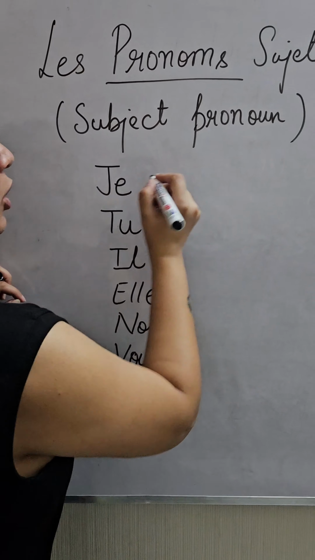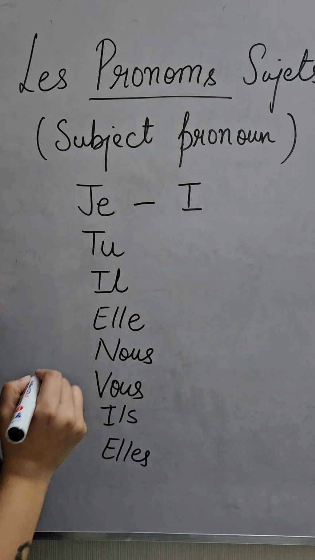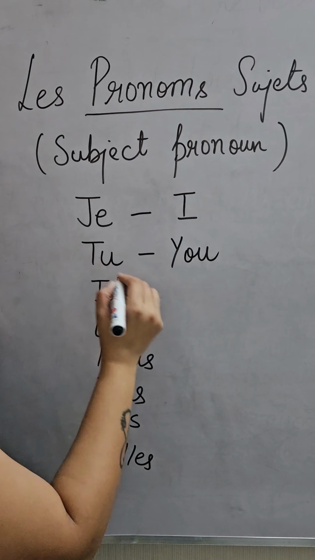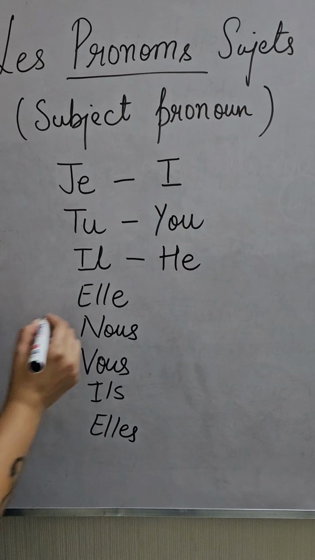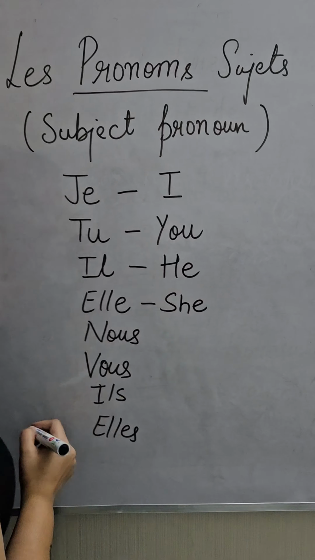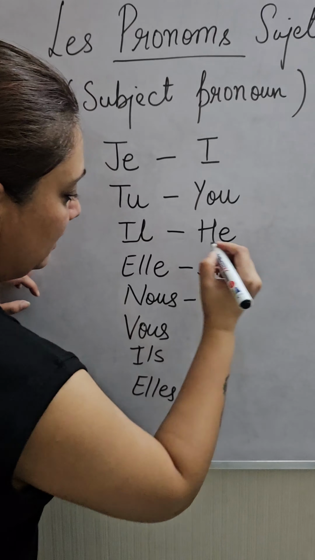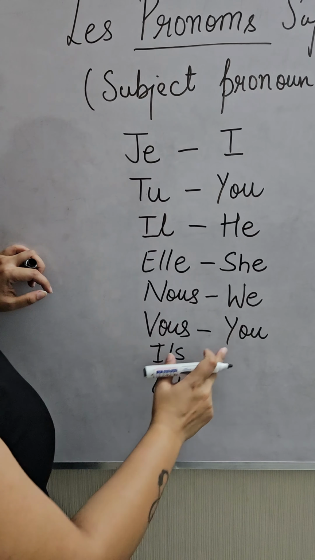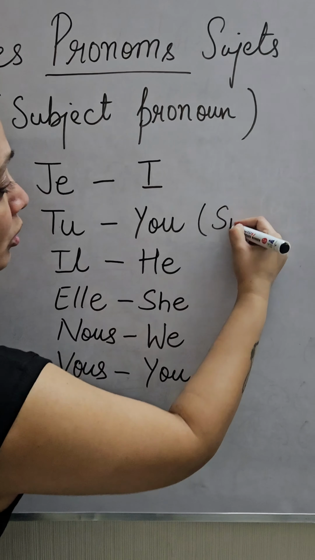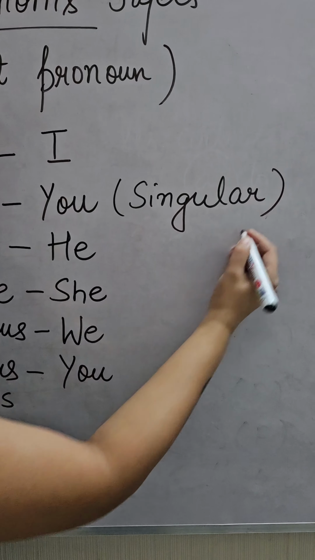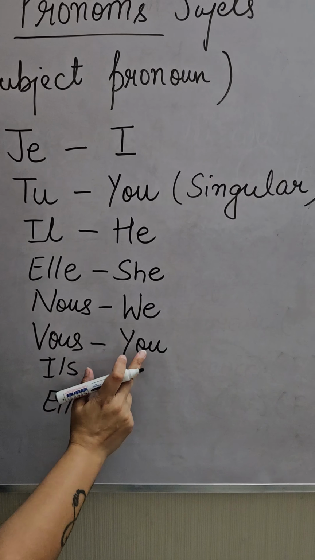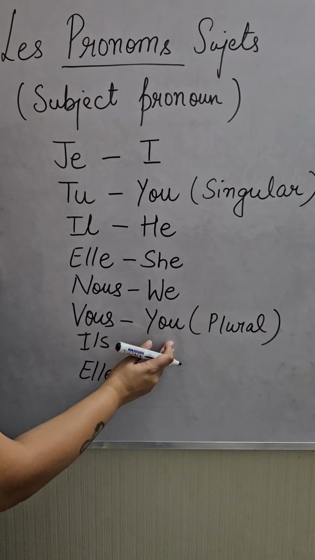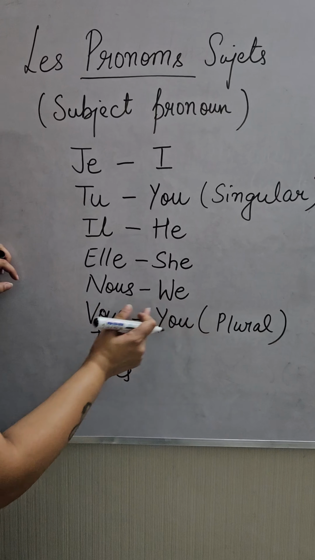Now let's see the meaning of je. It says I. Tu means you. Il means he. Elle means she. Nous means we. Vous means you. Now again we have one you here and the second you here. So this you is used when we talk about a single person. And this you is used when we talk about a plural. So when we have many people, then we use you, plural, that is vous.